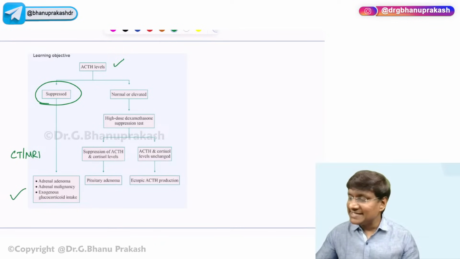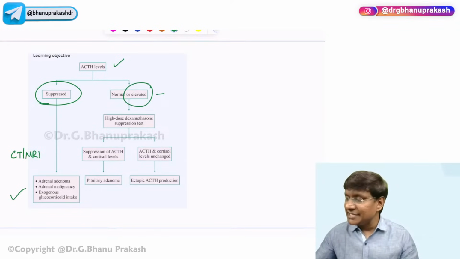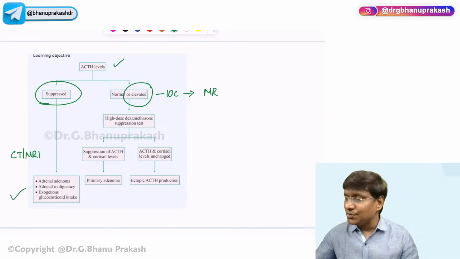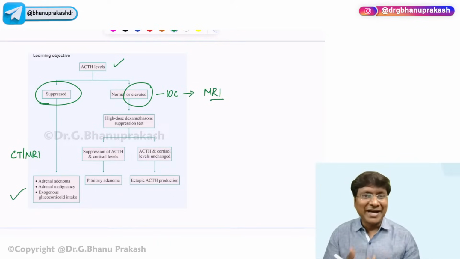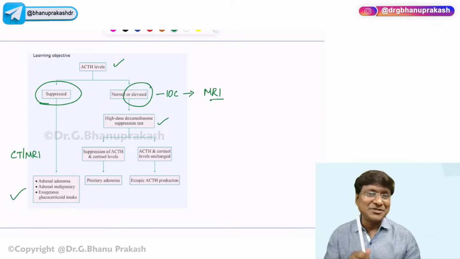If the ACTH levels are elevated, then what is the investigation of choice that needs to be done first? If the ACTH levels are elevated, you need to do MRI of the pituitary. Why? In order to look for pituitary adenoma. Because the most common cause for ACTH dependent type of Cushing's is pituitary adenoma, you need to do MRI of the pituitary. Now the point is, if the MRI of the pituitary is normal, then you need to do high dose dexamethasone suppression test.